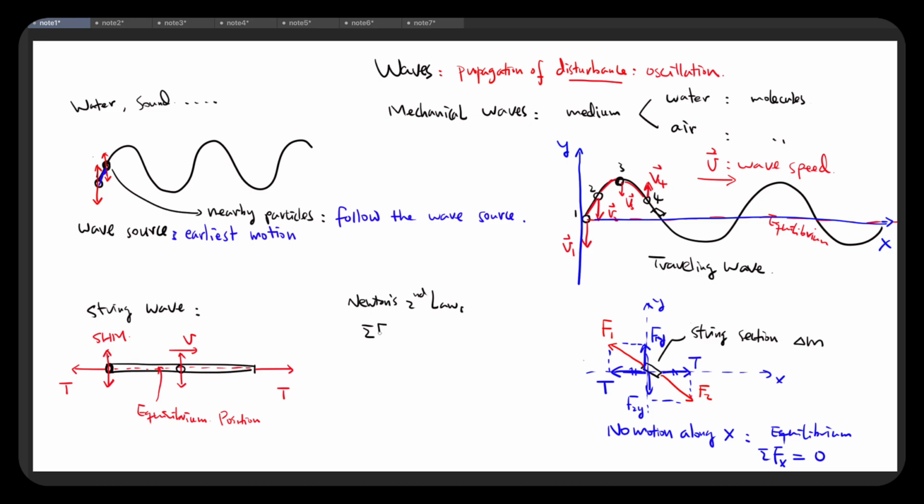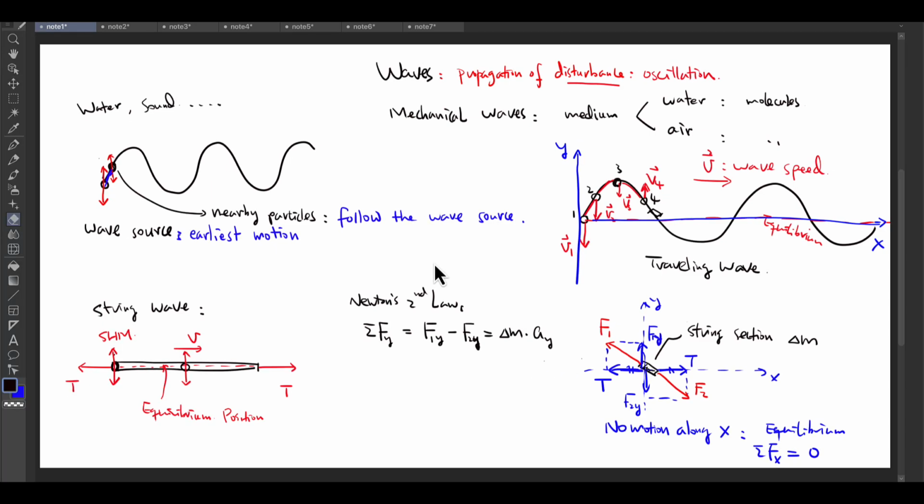So the net force in the y direction equals F1y minus F2y, and that equals delta M times ay. Delta M is the mass of this small string section. Let's think about what can be done here with Newton's second law equation.